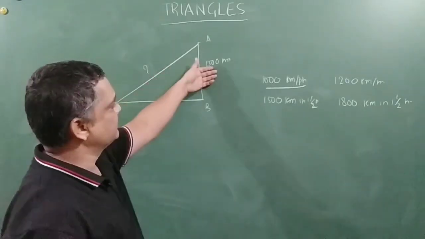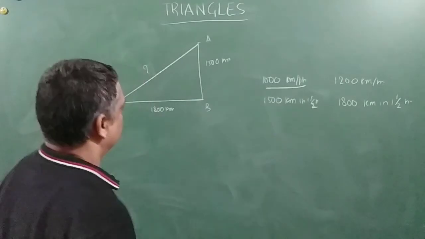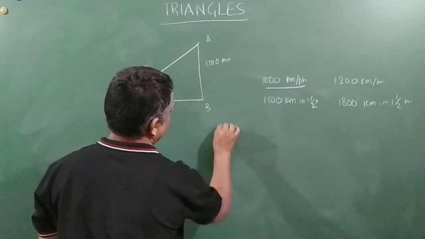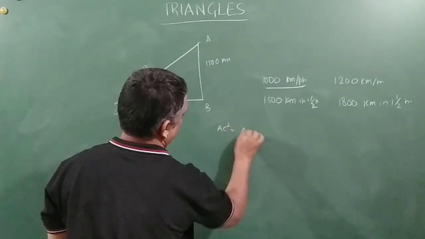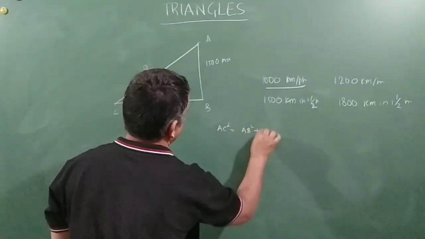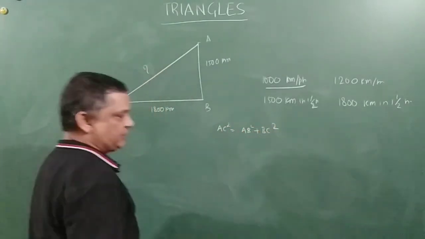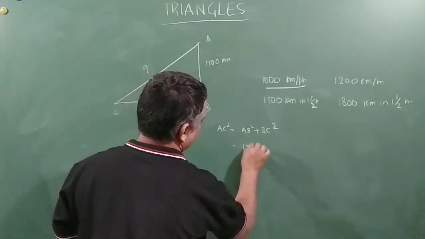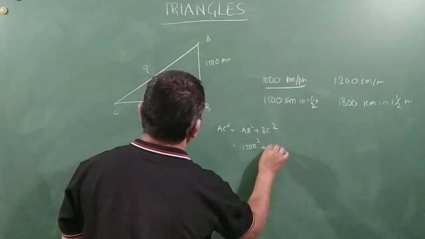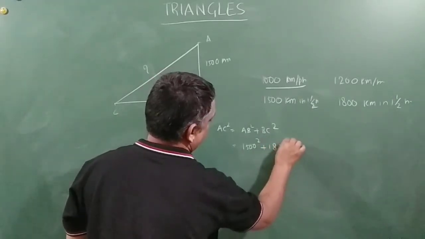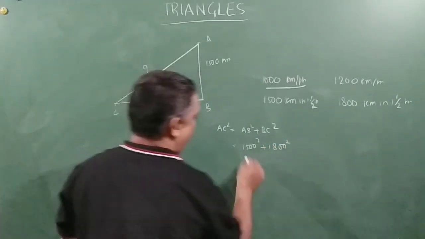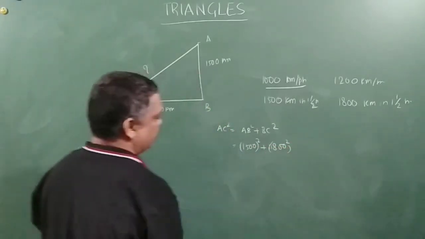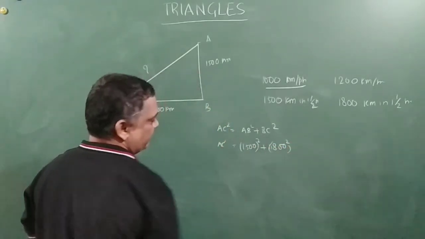This is square plus this is square and square root. Sorry. So AC square is equal to AB square plus BC square as per Pythagoras theorem. Right? So this is nothing but 1500 square plus 1800 square, which is equal to AC square, right, friends?